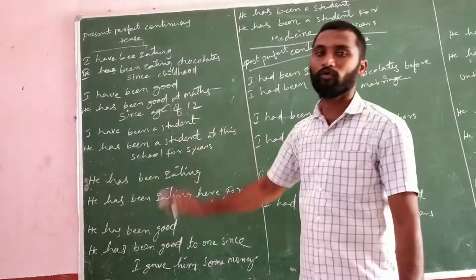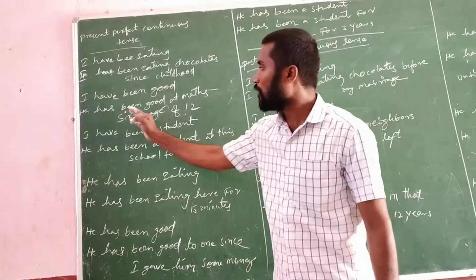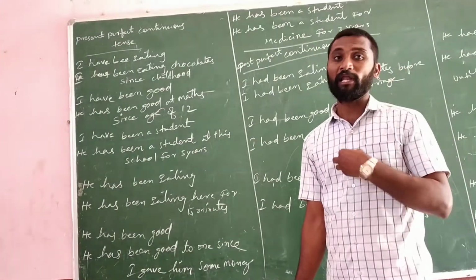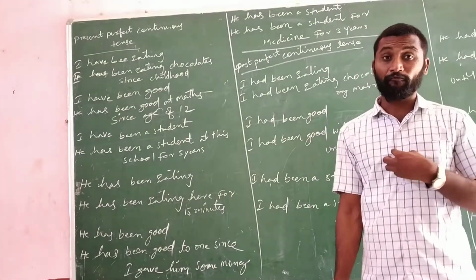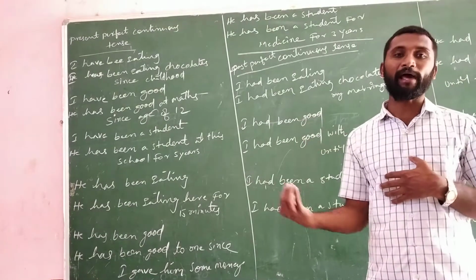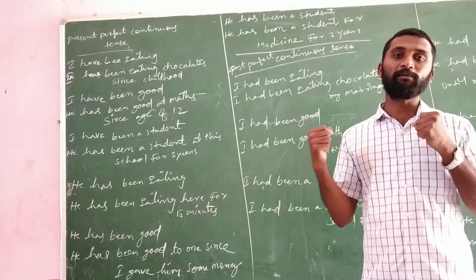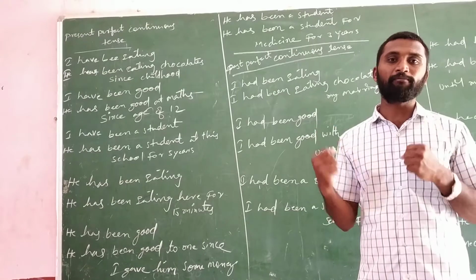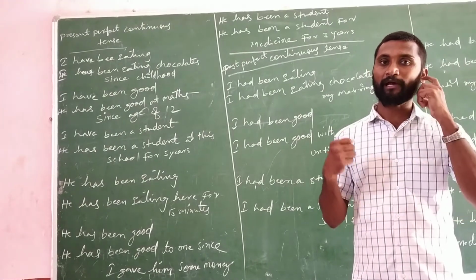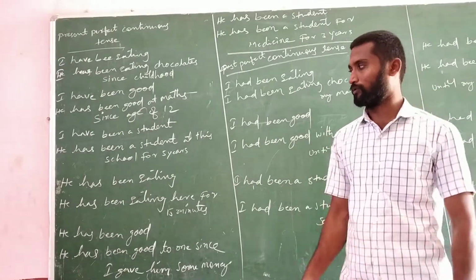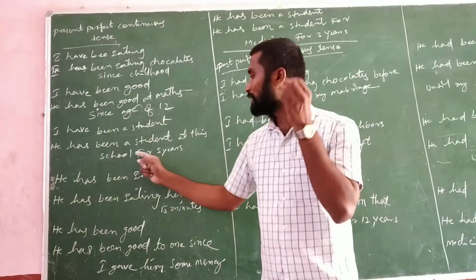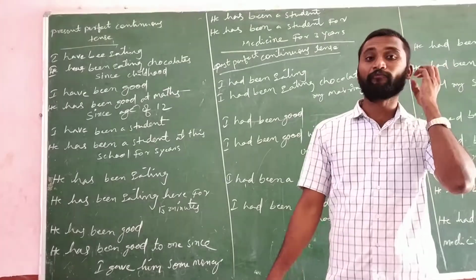I have been good at math since the age of 12. So when I was 12 years old, from that age onwards, I have been good at math. That means I am good in math, I am perfect in the math subject. So from when onwards? When I was 12 years old. I have been a student at the school for 5 years.